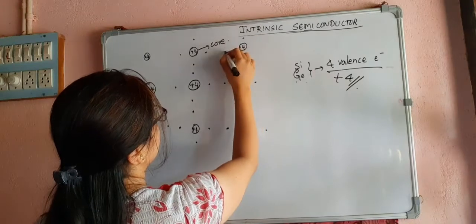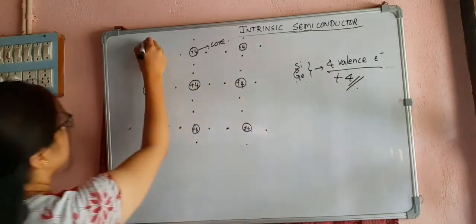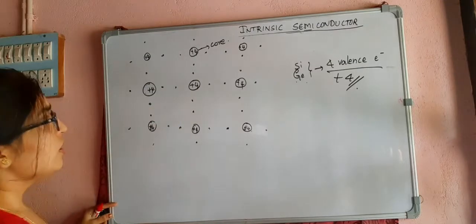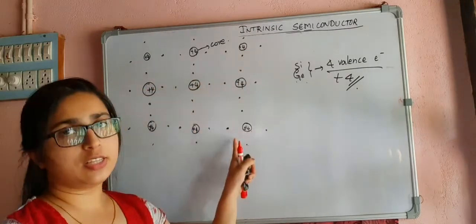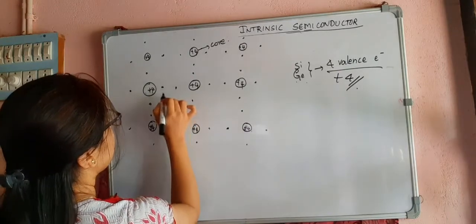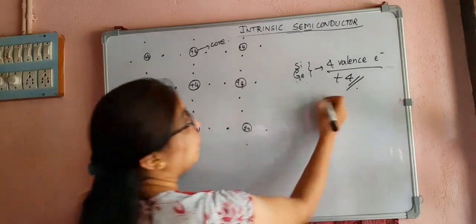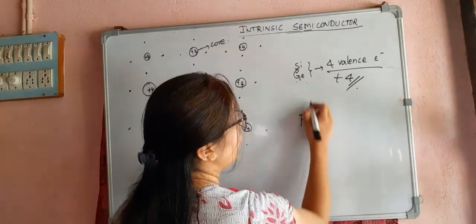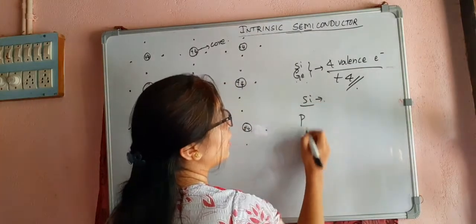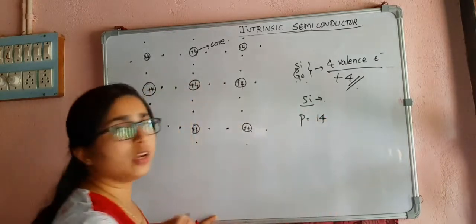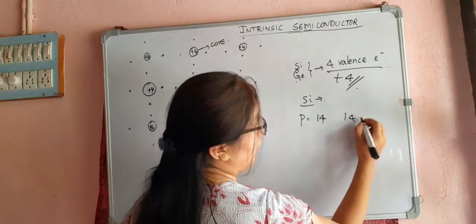So these are the silicon or germanium atoms, and these are the valence electrons. Now I will tell you why I have written +4 inside the core. For silicon, there are 14 protons and 14 electrons.